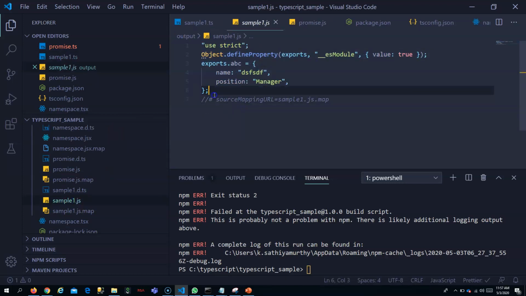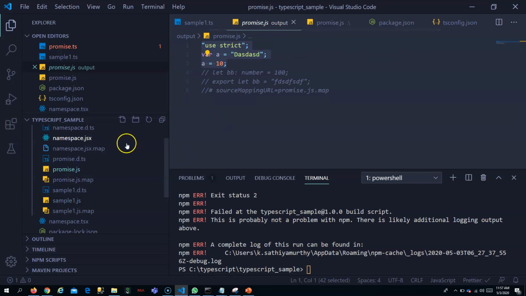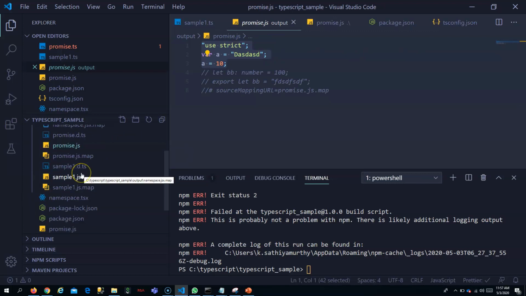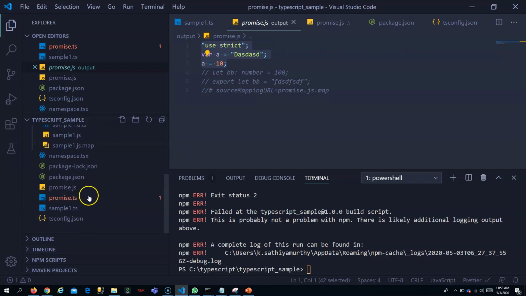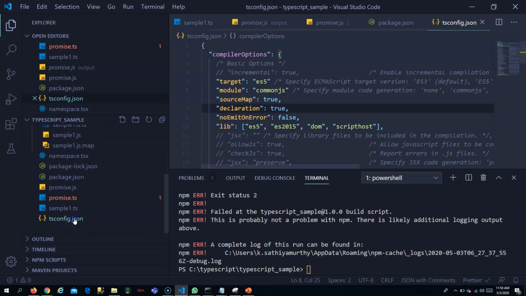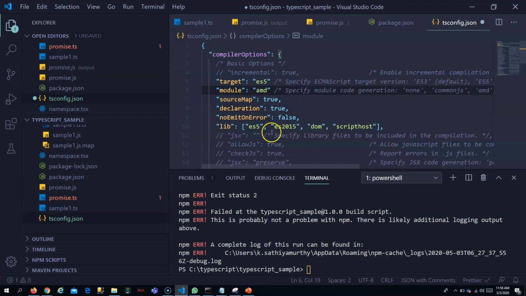See here, whatever it builds is a CommonJS system. It would build for CommonJS, so it will use require and all those. If you convert this to AMD, it will get converted as an AMD module.